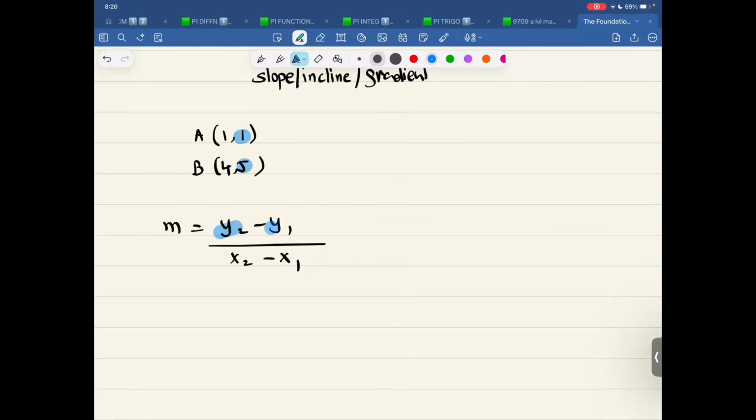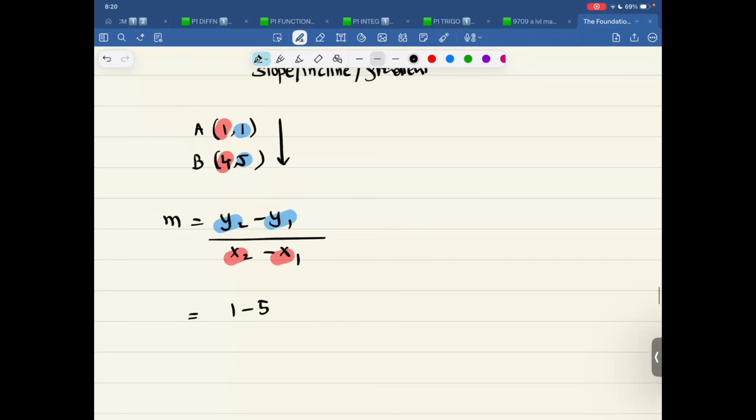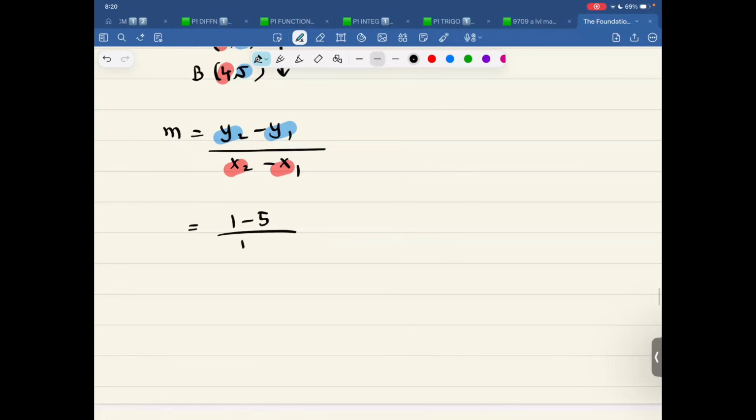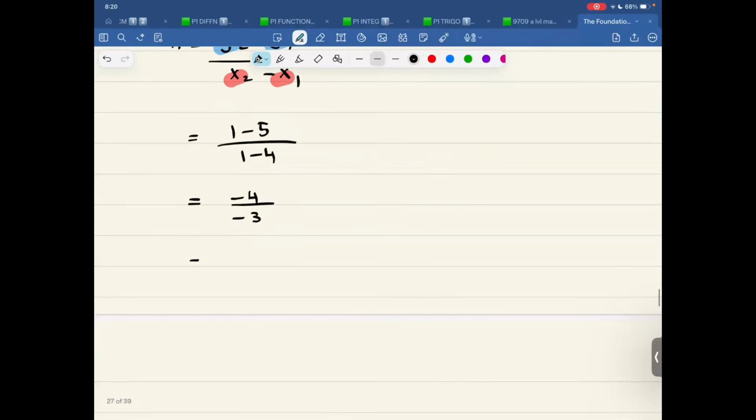And then x2, x1, like this. So this is 1 minus 5. And keep the order the same. Don't change the order because there is no squaring, so minus sign will create a lot of trouble. Divided by 1 minus 4. 1 minus 5 is minus 4. 1 minus 4 is negative 3. That comes out to be 4 over 3.